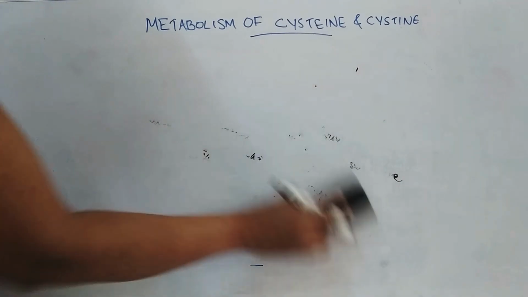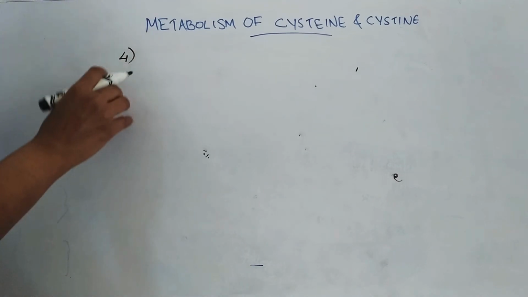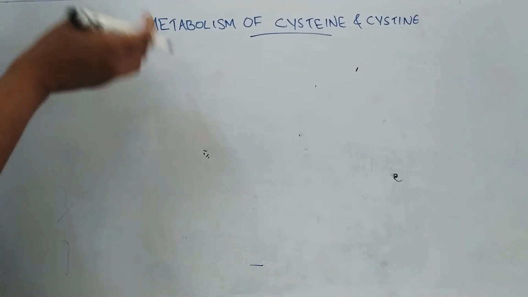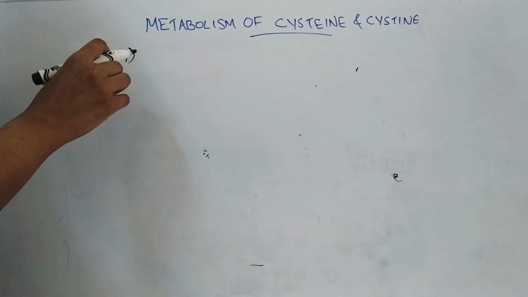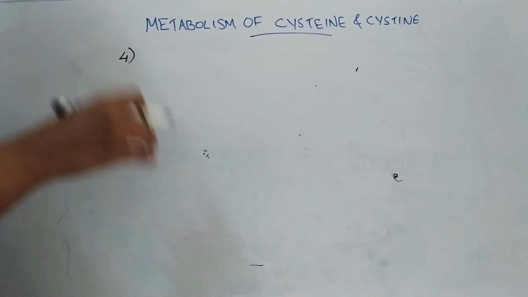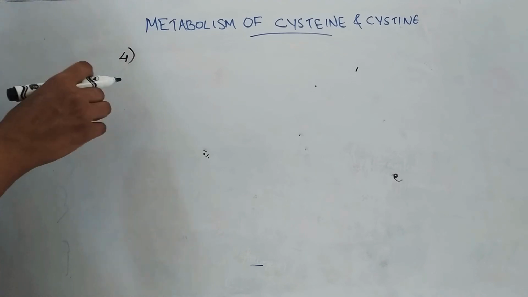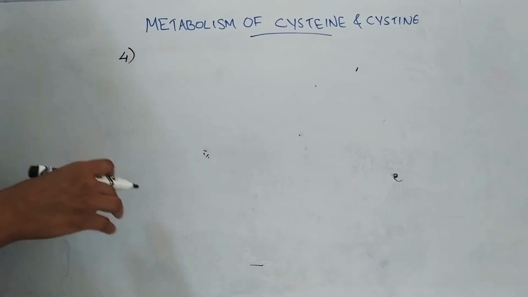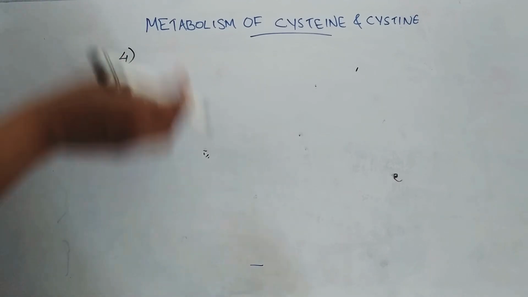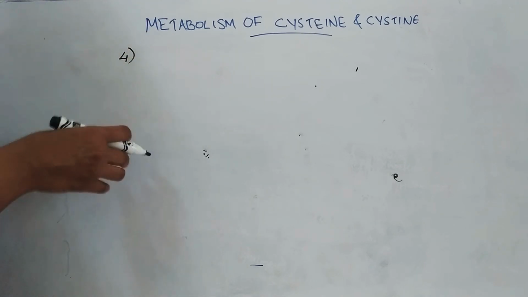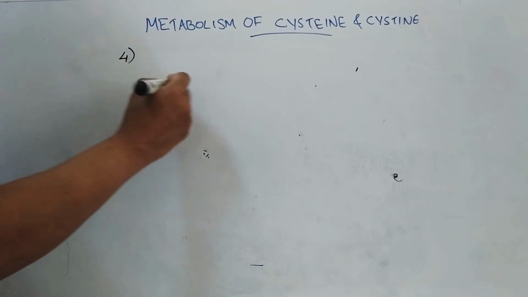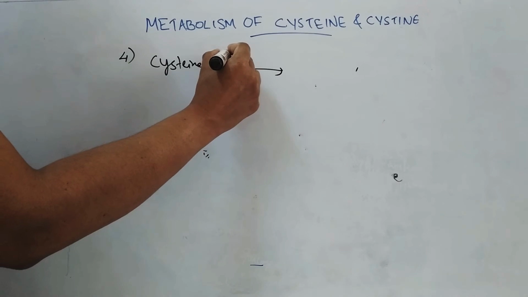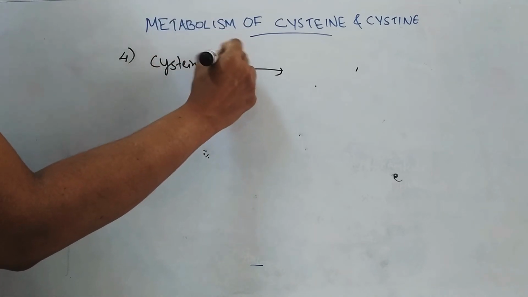Fourth pathway is here cysteine sulfinic acid. Cysteine sulfinic acid means it is formed from cysteine by oxidation of the SH group. In the main pathway, this cysteine sulfinic acid, formed by the oxidation of the SH group, undergoes transamination and forms beta sulfonyl pyruvic acid. But here in the fourth pathway, this cysteine sulfinic acid is formed from cysteine by oxidation of the SH group.